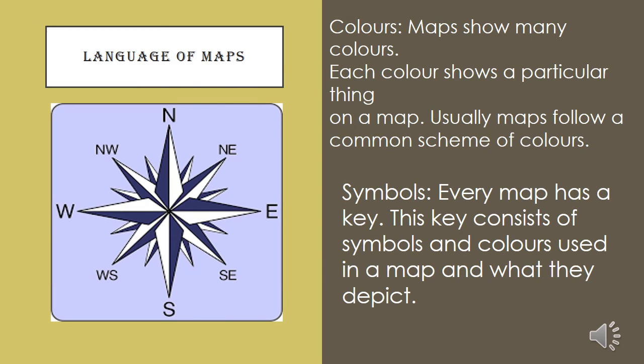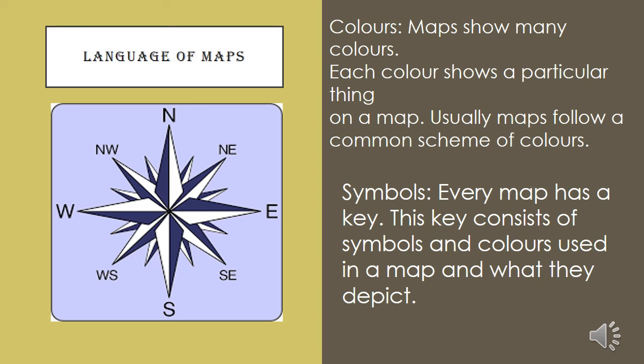Third language of map is colors. Maps show many colors. Each color shows a particular thing on a map. Usually maps follow common scheme of colors. For example, blue color used to show water bodies, brown for mountains, green for plains, and yellow for deserts and scrub lands. The fourth language of map is symbols.